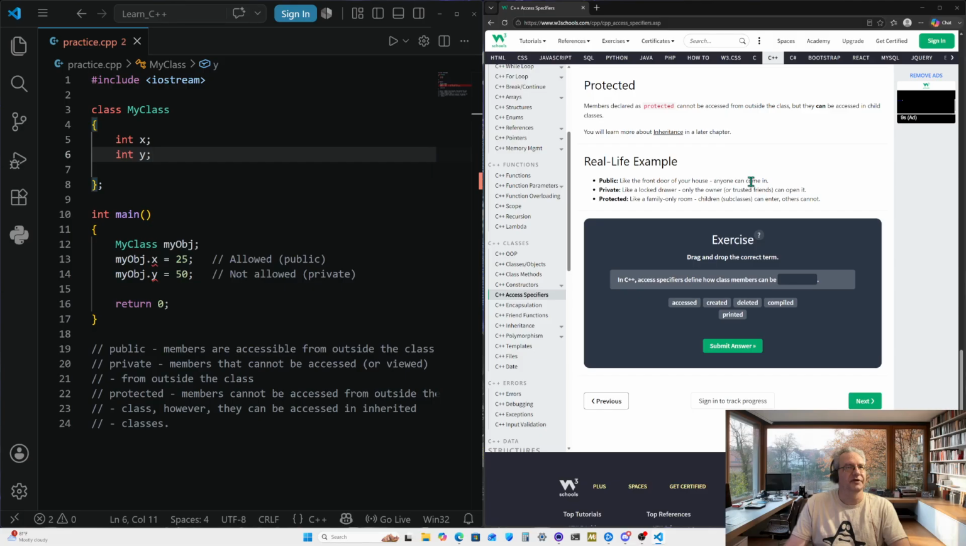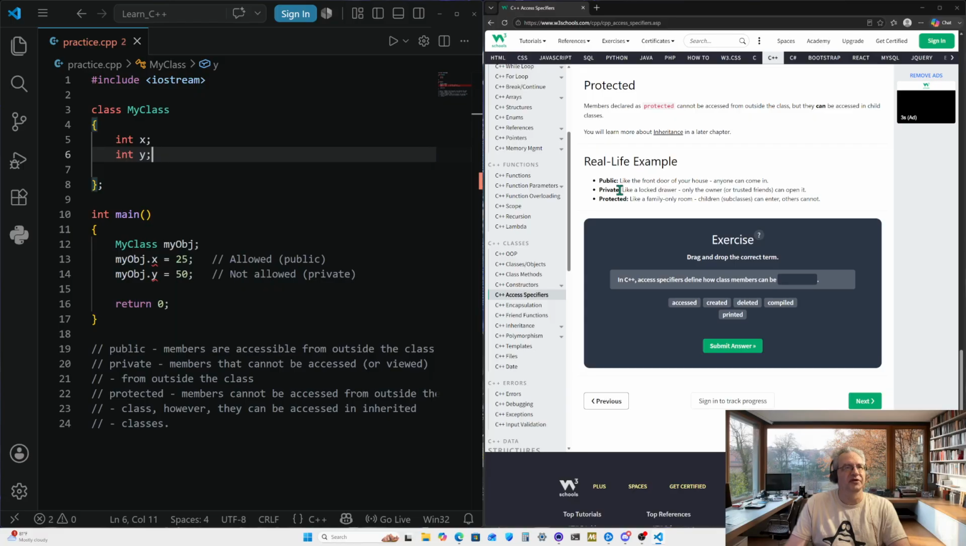I'm not going to say what else is right here. So it says public, like the front door of your house. Anyone can come in. I'm not going to agree with that, because that's not true. If you're not home and you've got the front door locked, then no, not anybody can come in. Anybody can access the front door, but that doesn't mean they can come in.